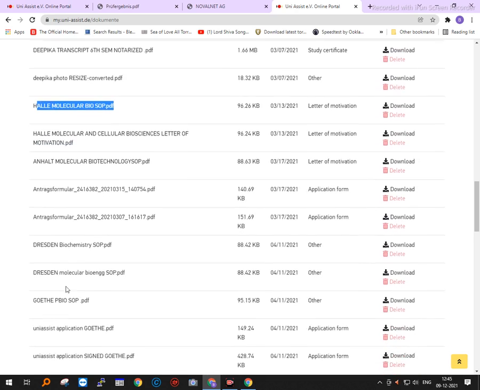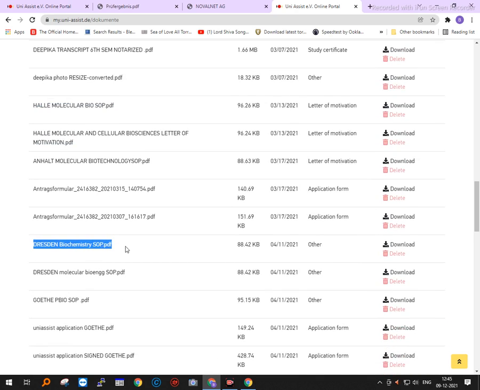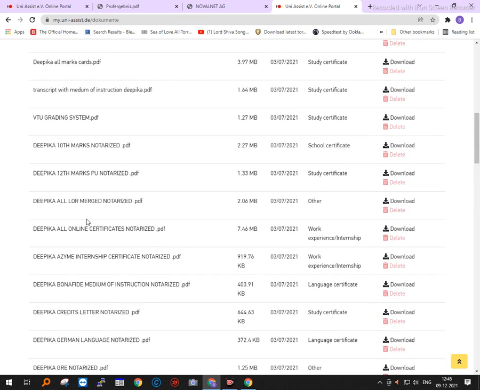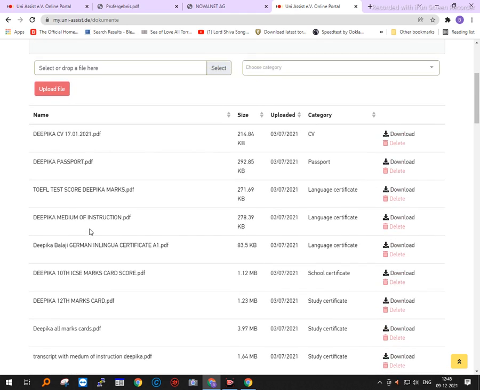And when they send one to Dresden biochemistry, they will be sending this Dresden biochemistry statement of purpose or letter of motivation to Dresden along with all the common certificates like your marks cards, your statement of marks, your passport, your CV, your TOEFL test scores, your GRE test scores.